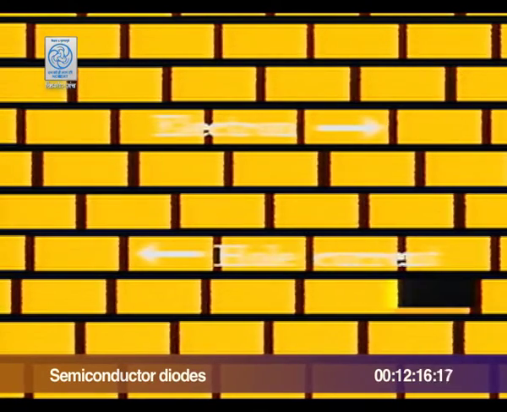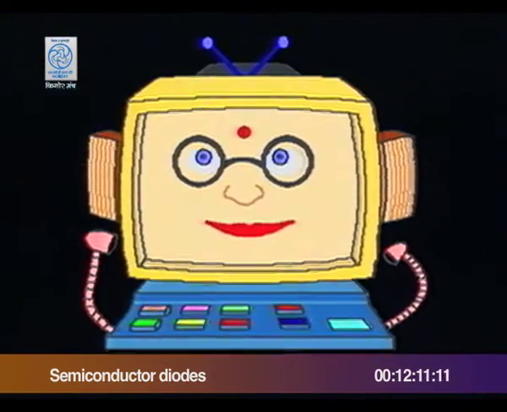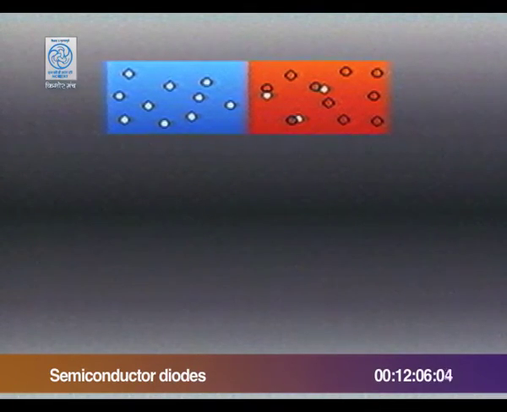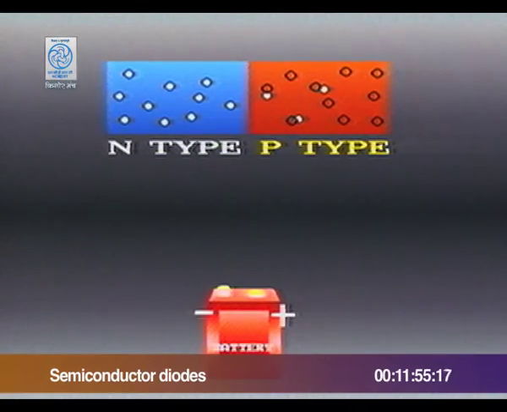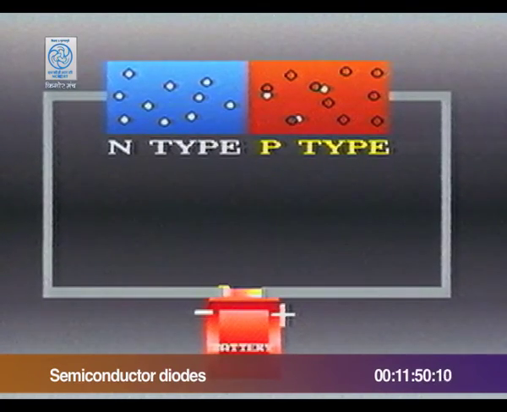I still do not understand how a diode conducts in one direction only. I am coming to that now. As I have already said, a diode has a p-n junction, which means it is on one side p-type semiconductor and n-type on the other side. Now, if we connect a battery to the diode in such a way that the positive terminal of the battery is connected to the p-type semiconductor and the negative to the n-type, see what happens.